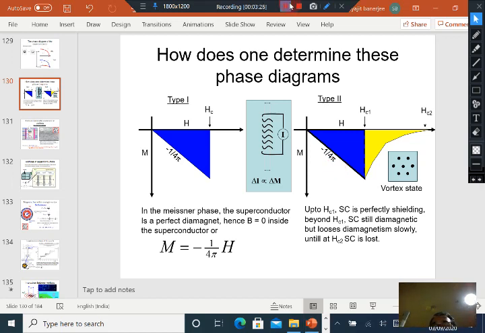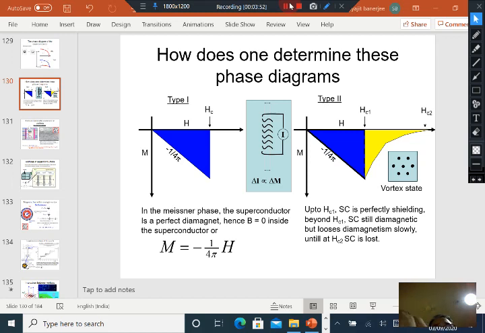Now in type 2 superconductors, the magnetization decays gradually from its maximum diamagnetic value and goes to 0 at the upper critical field Hc2. So between Hc1 and Hc2, the diamagnetism decreases gradually, and at Hc2, the superconductivity is completely destroyed.